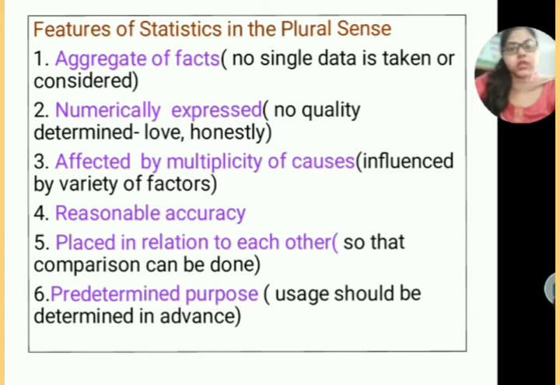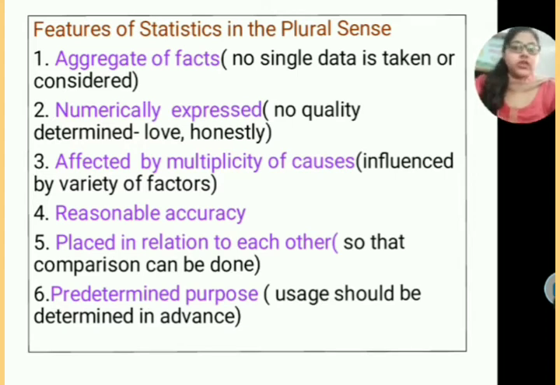Next one is reasonably accurate. Now reasonably accurate means the data will be reasonably accurate. That means it will not be perfect. For example, if you say 4, it is not considered as 4 only. It can be an approximate value also. Say if you have got 3.77, instead of writing 3.77, you are writing approximately 4. Okay, so it can be reasonably accurate because sometimes it is judged on the basis of sampling.